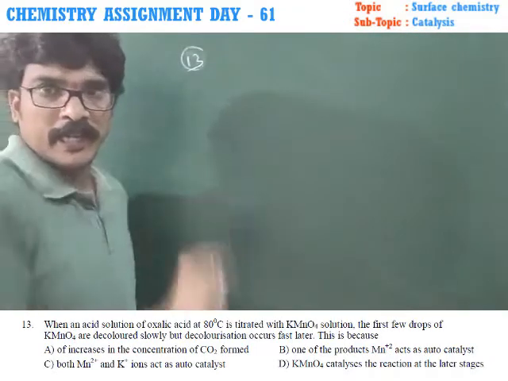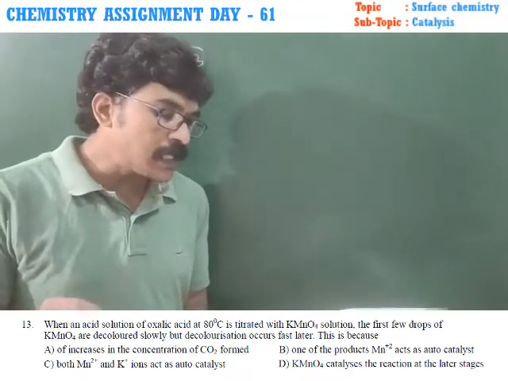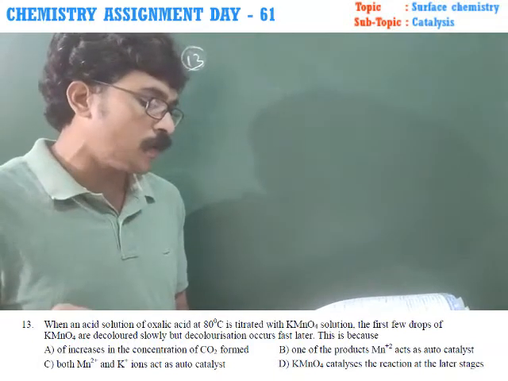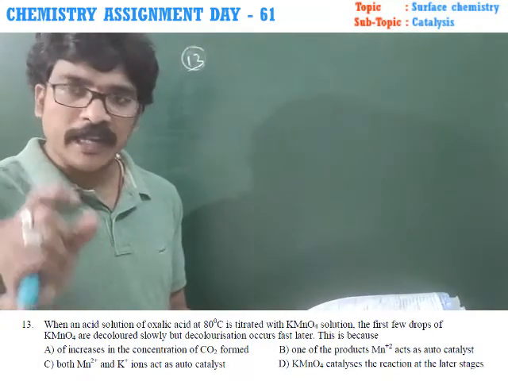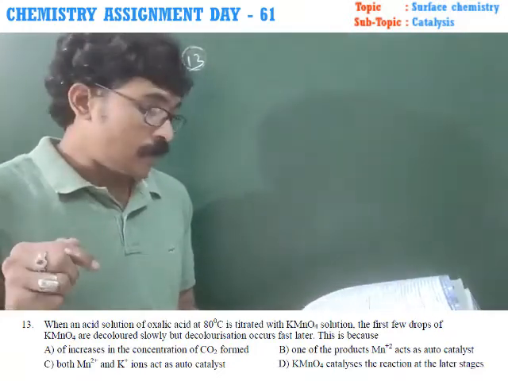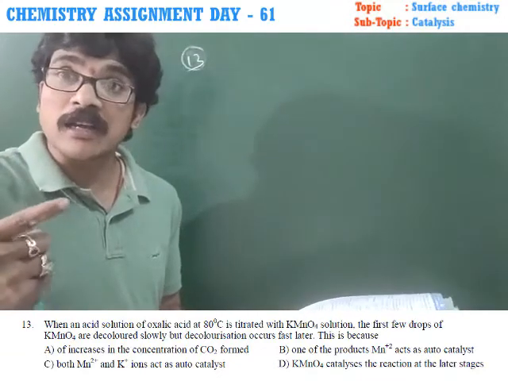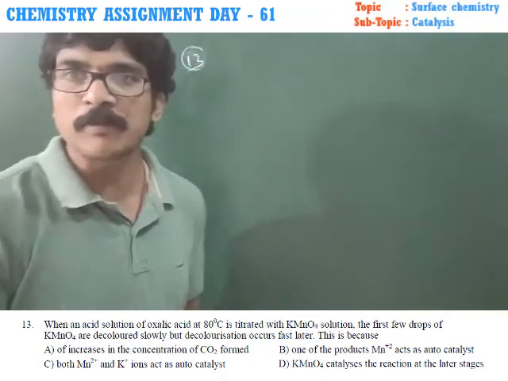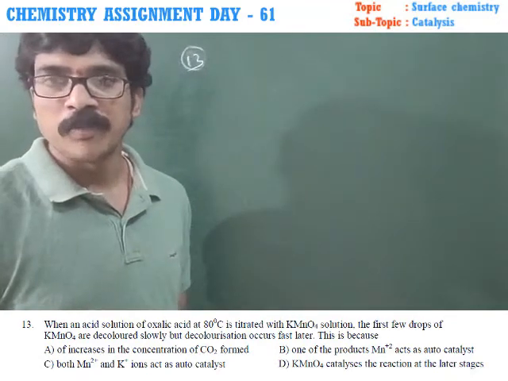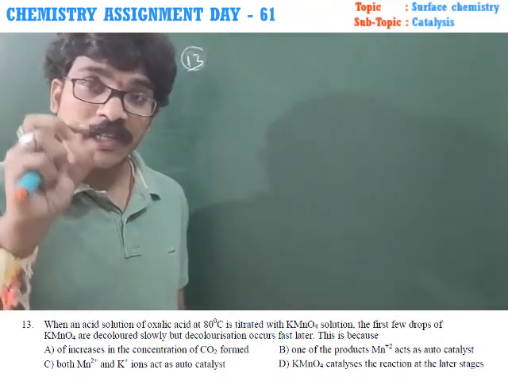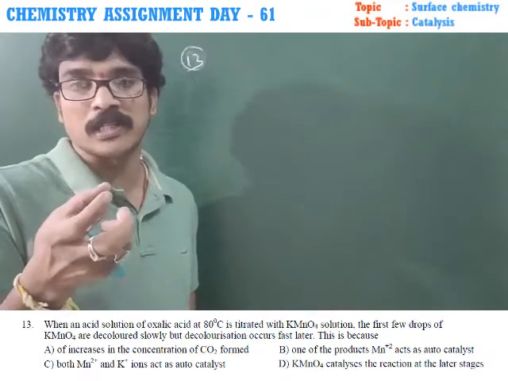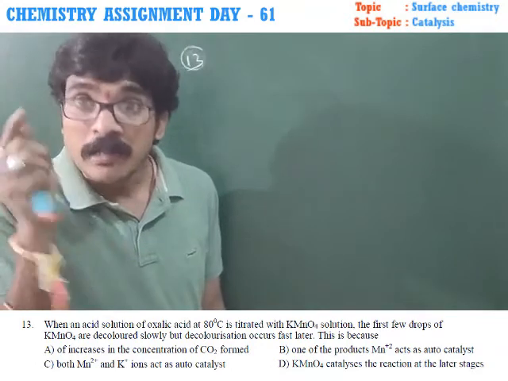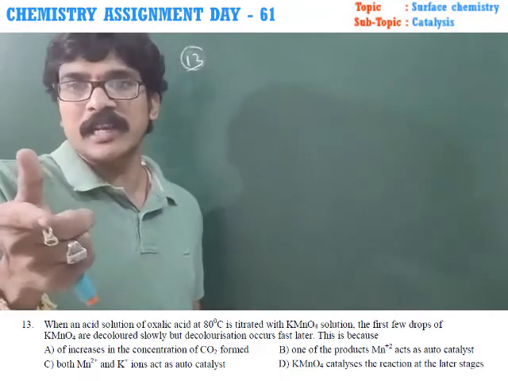Question number 13. When an acid solution of oxalic acid at 80 degrees centigrade is titrated with KMnO4, first few drops of KMnO4 are decolorized slowly. But decolorization occurs fast later. This is because, yes, the same process. When KMnO4 reacts with oxalic acid, initially the reaction is slow because there is no catalyst. Once the product Mn2+ is formed, it acts as an autocatalyst and hence the reaction is fast.